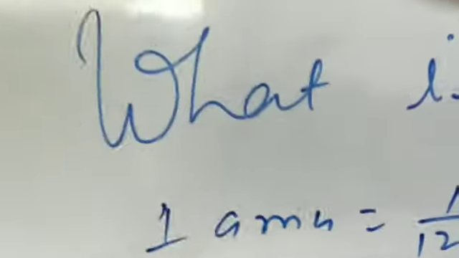Now some important questions are faced in this chapter, that is, what is the mathematical value of 1 AMU and how can you calculate the mathematical value of 1 AMU? Now I am going to explain. Focus here. 1 AMU is equal to 1/12 the mass of one atom of carbon.